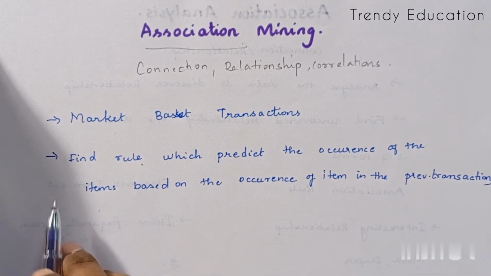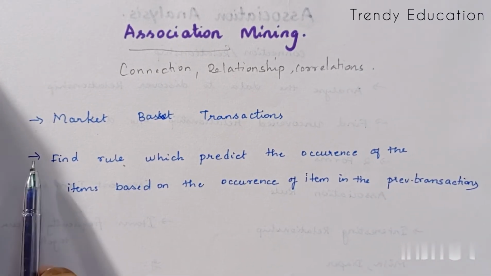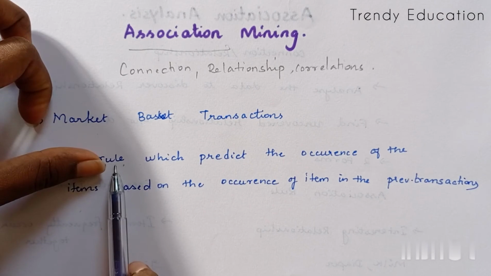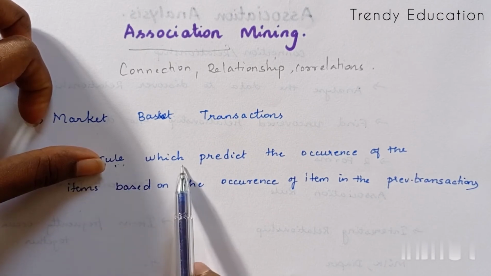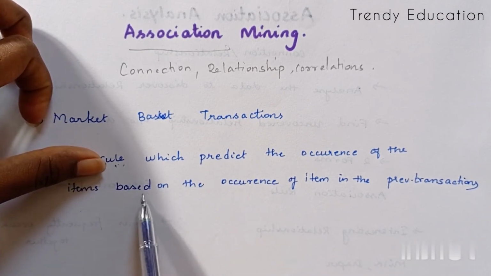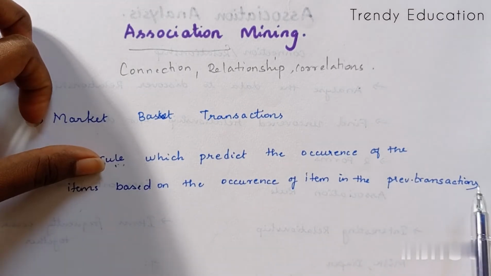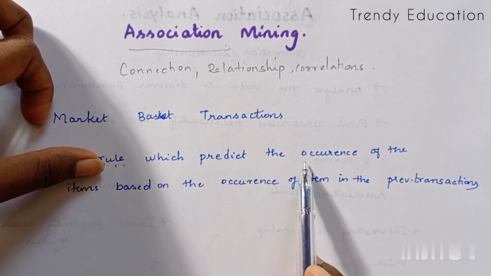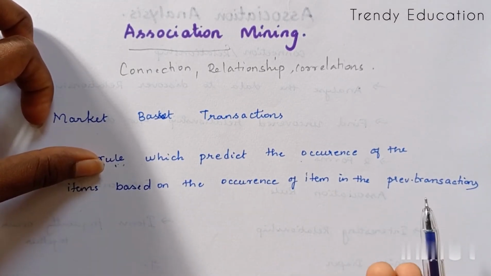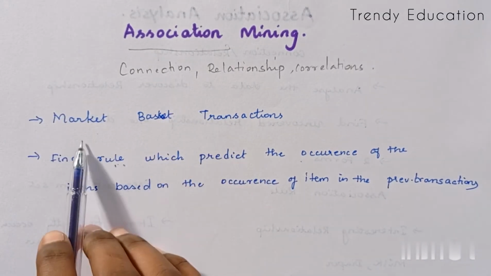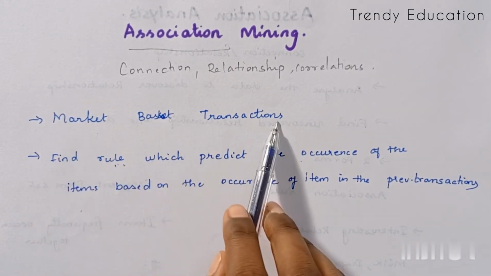This is the association rule. We find a rule using the previous transactions, based on the occurrence of the items in them, which will predict the occurrence of the items in the future transaction. This is how the association rule is used in the market basket transaction.